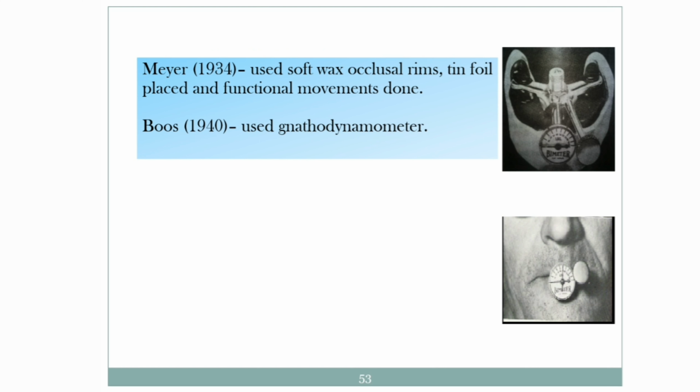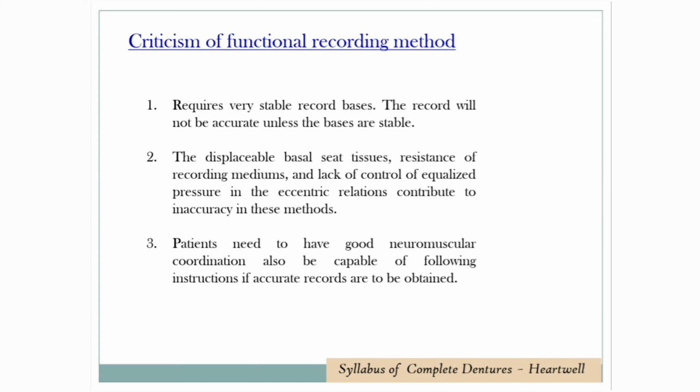Mayer in 1934 used soft wax occlusal rims, with tinfoils placed and the functional movements done. Bose in 1940 used a gnathodynamometer. Criticism of the functional recording method: first, it requires very stable record bases. If the record bases are not stable, then the measurement will not be accurate.